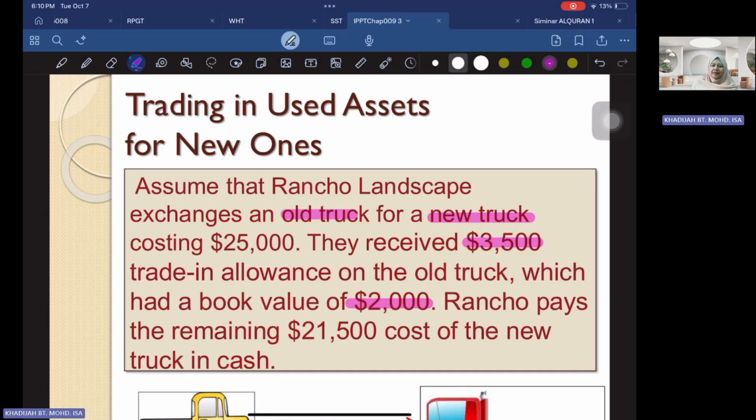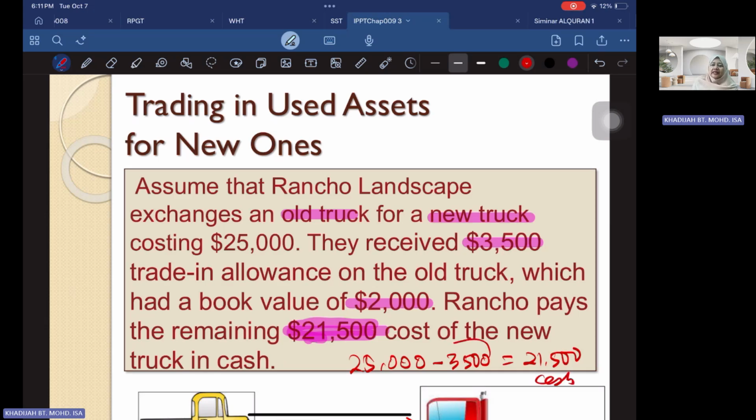Rancho pays the remaining 21,500. Why is it 21,500 for the new truck? Because the cost of the new truck is 25,000, but you already have a trade-in value of 3,500. That's why you only have to pay the 21,500 ringgit balance in cash.